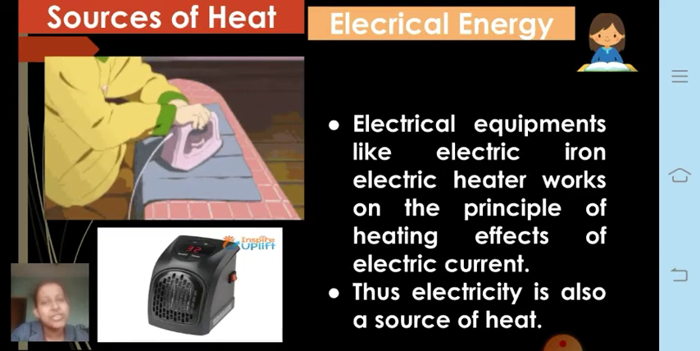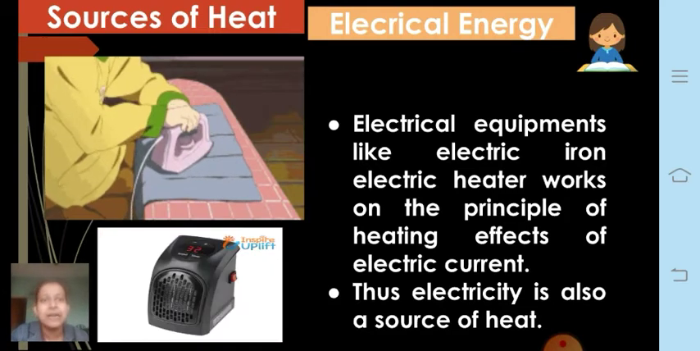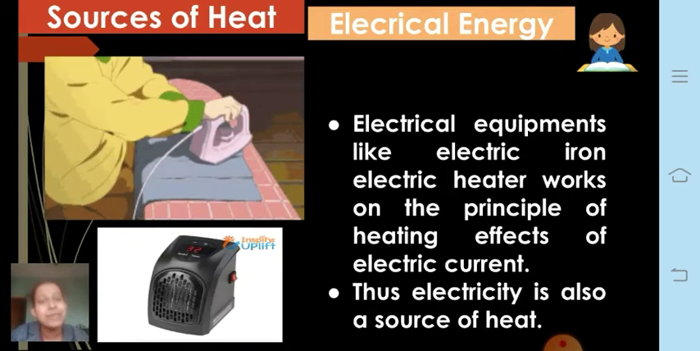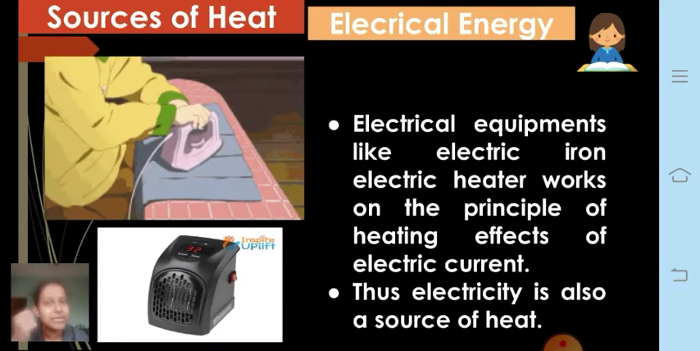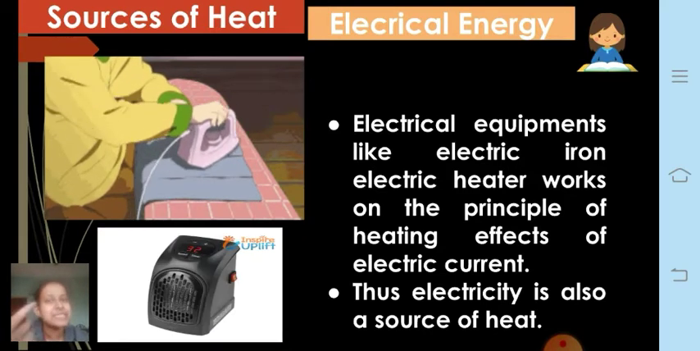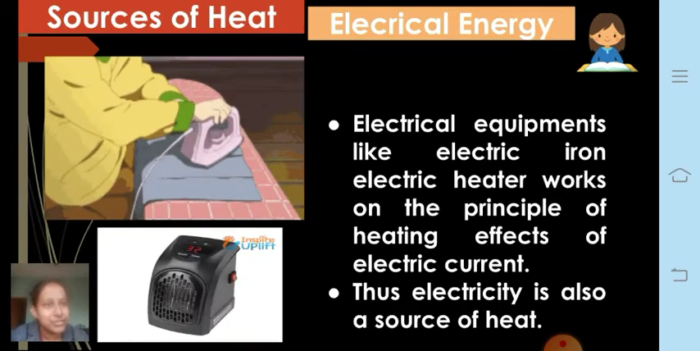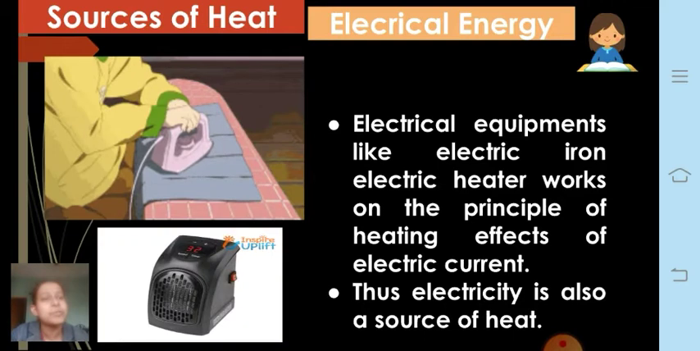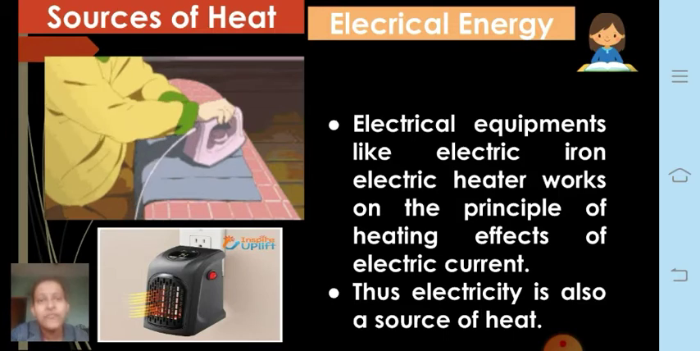Various electrical gadgets or equipment are made, like electric iron, electric toaster, electric heater, electric geyser. All these work on the principle of the heating effect of the electric current. That means even electricity produces a large amount of heat, and this heat energy can be used in these types of instruments, or electrical gadgets. Thus even electricity is also a source of heat.